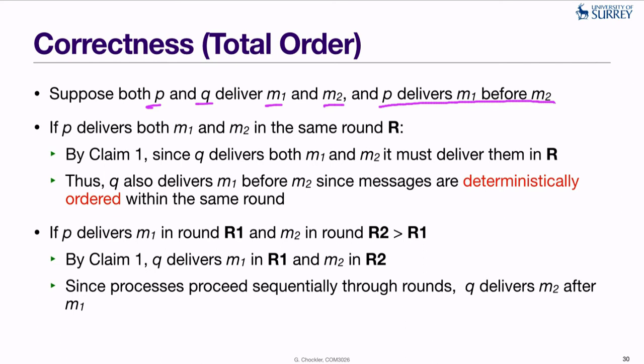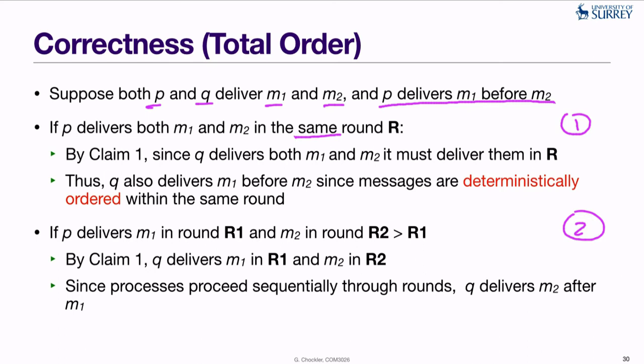Okay, so we have two cases to consider. Case one is that both messages M1 and M2 are delivered in the same round. And case two is that they are delivered in different rounds. Okay, so let's first consider case one.